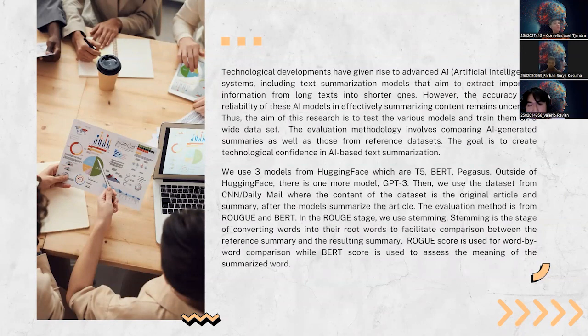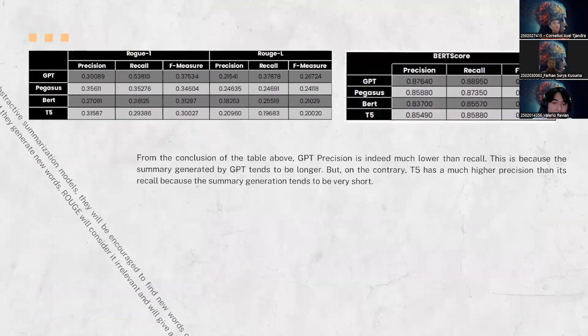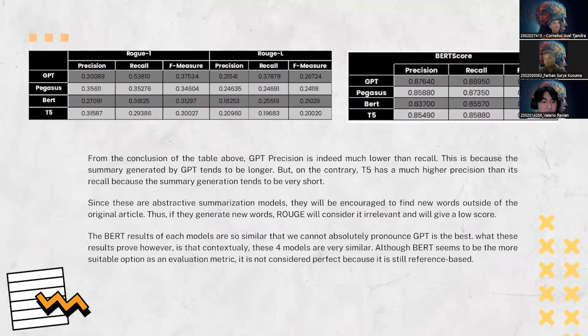In ROUGE, we use stemming. Stemming is basically based on the explanation from Farhan, and the ROUGE score is used for word-by-word comparison, while BERT score is used to assess the meaning of the summarized words. And from the conclusion of the table above, GPT precision is indeed much lower than recall. This is because the summary generated by GPT tends to be longer, but on the contrary, T5 has a much higher precision than its recall, because the summary generation tends to be very short.